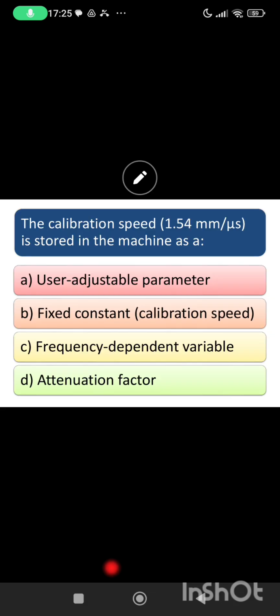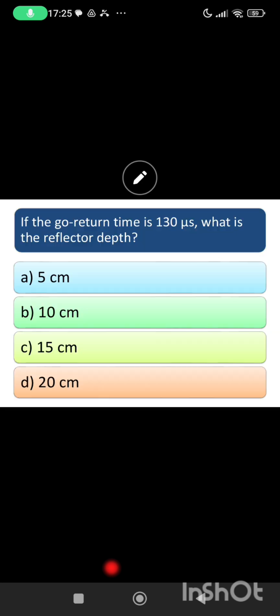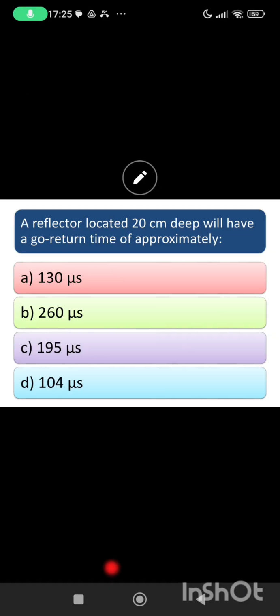Calibration speed is stored in the machine as a B, yes, a fixed constant. If go return time is 130 microsecond, what is the reflected depth? B. Yes, good. A reflector located 20 centimeter deep will have a go return time of approximately B, yes, good, 260 microsecond.